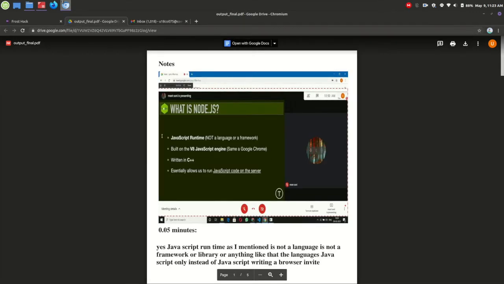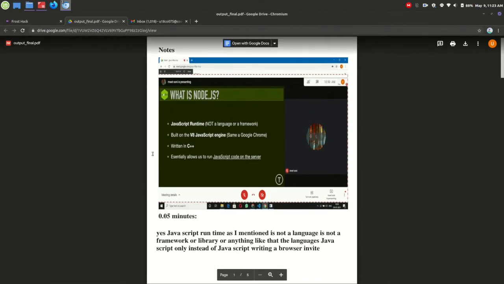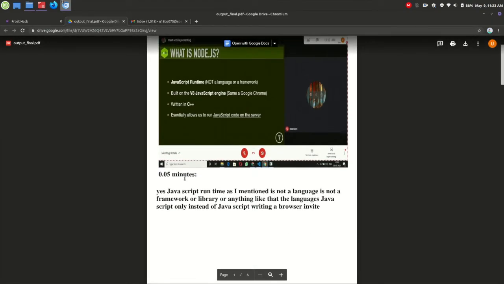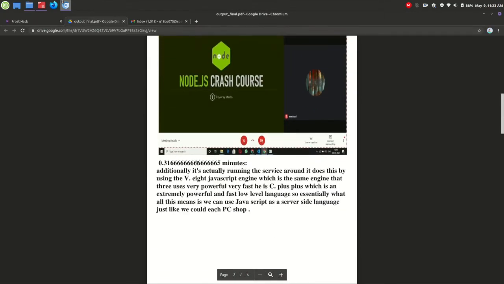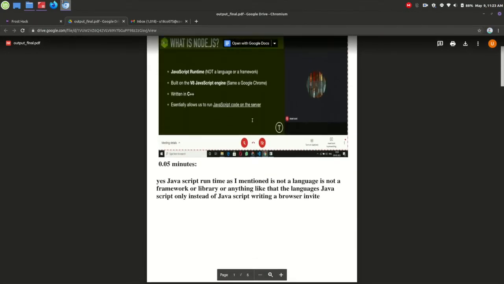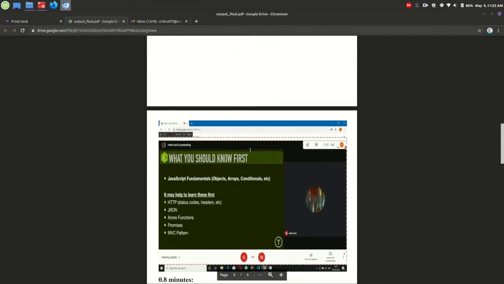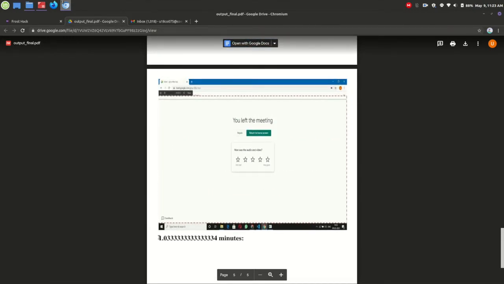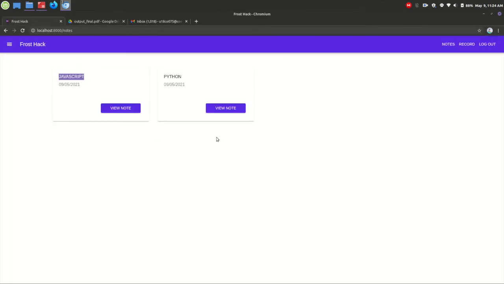As you can see over here, the bot took screenshots of the lecture, and it added the summary over here along with the timestamp. As you can see, the summary is added, and it keeps adding summary and takes screenshots as well. Once the meeting has ended, it will automatically stop the recording and generate this PDF, and it will be put on the cloud and added to the database.